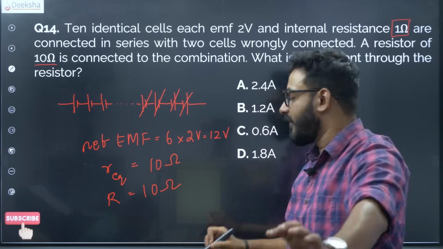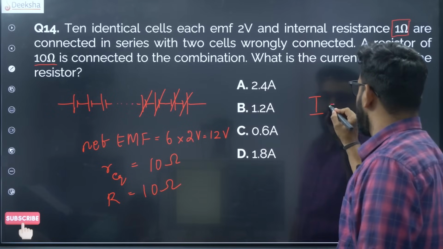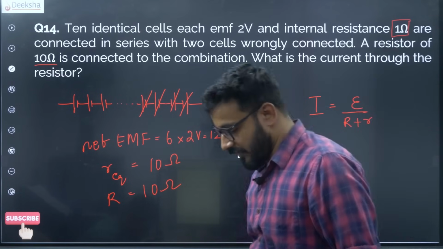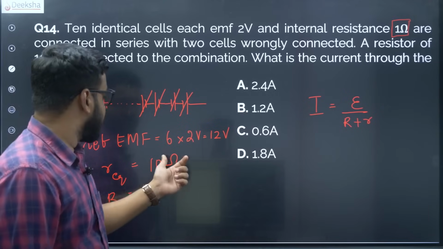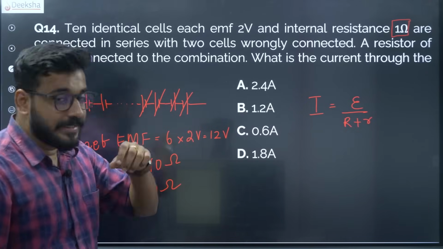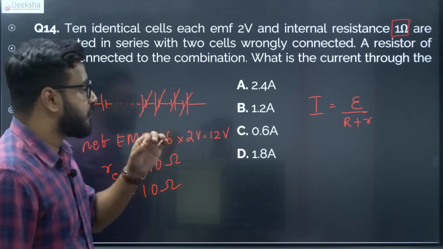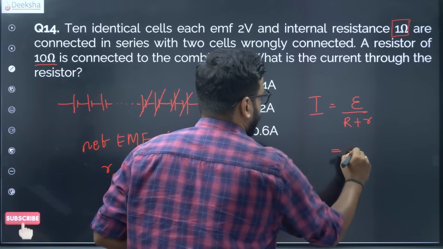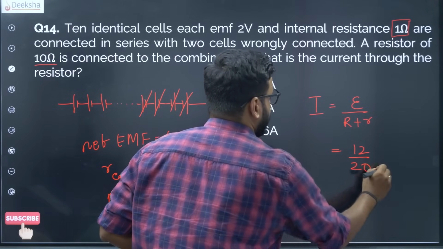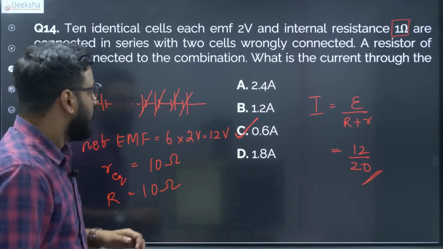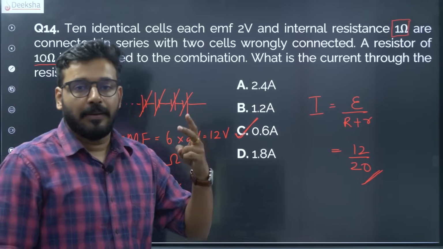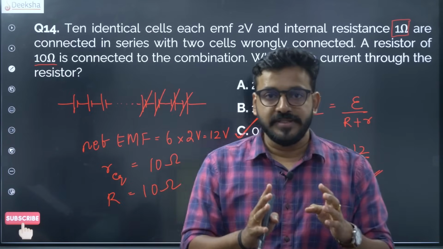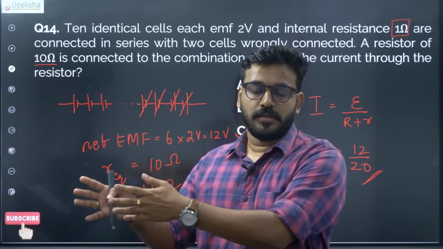Very simple. Current is equal to EMF divided by R plus r. So you have EMF as 12, and the total resistance is 10 plus 10, 20. So ultimately you will get the answer as option C, 0.6. 12 by 20 is 0.6. Alright, a very simple solution. You just have to keep in mind what will happen when the cells are connected wrongly. Definitely I would place this question as an easy question, not medium, not difficult.